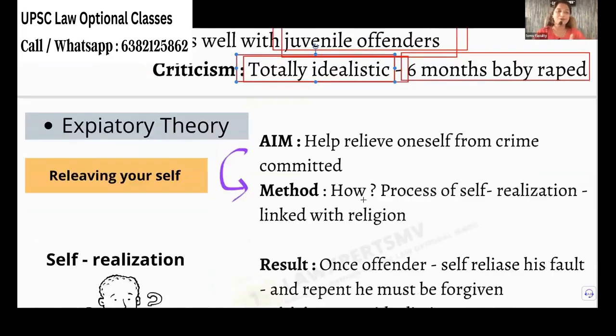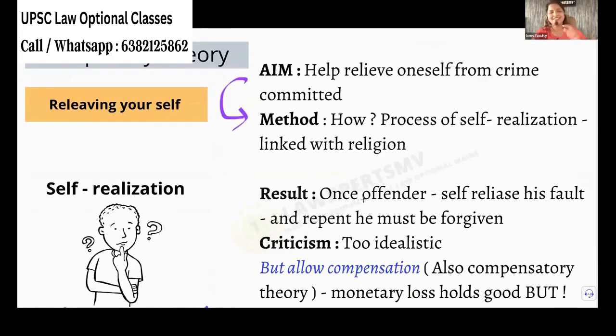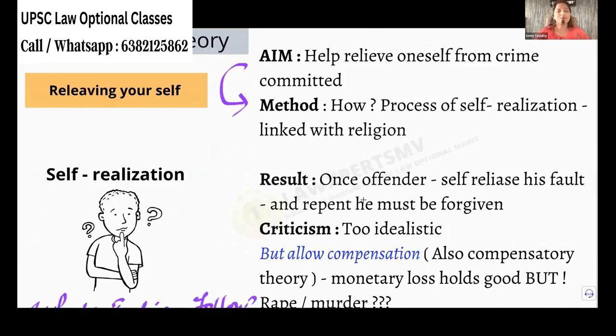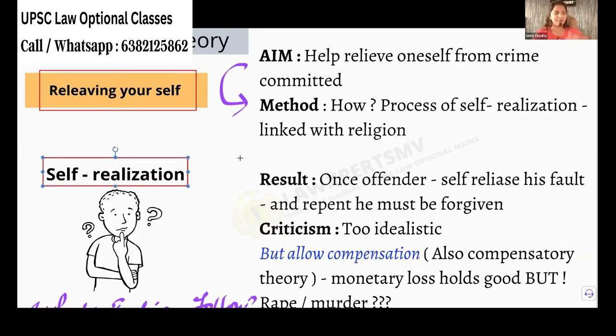Okay. So now we will go to expiatory theory. This is the funniest theory of all. It says that it's relieving yourself, which means self-realization. So you commit a crime and you say, oh, I have committed this crime. I should not have done this. Once you do this, you got the self-realization. It means you have to be forgiven for this crime.